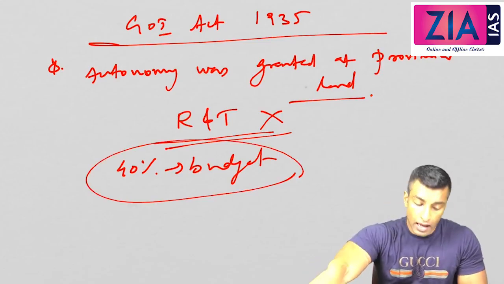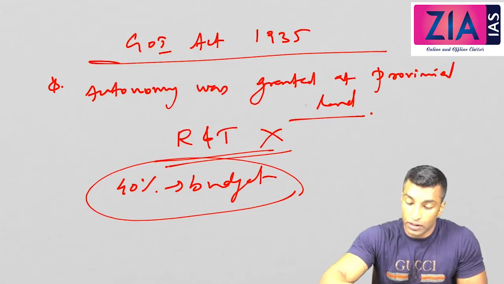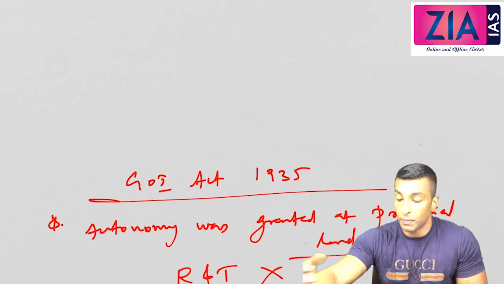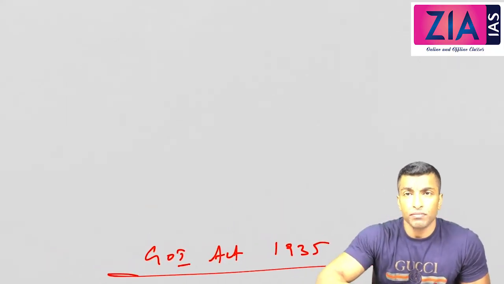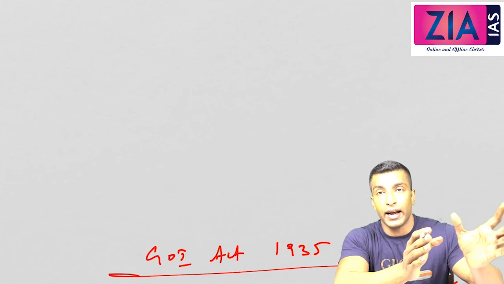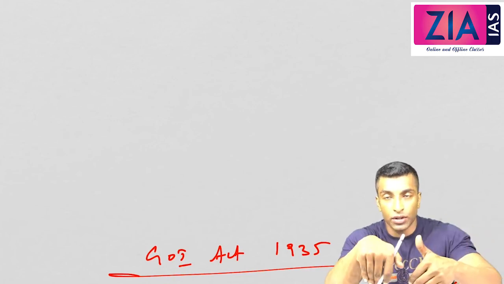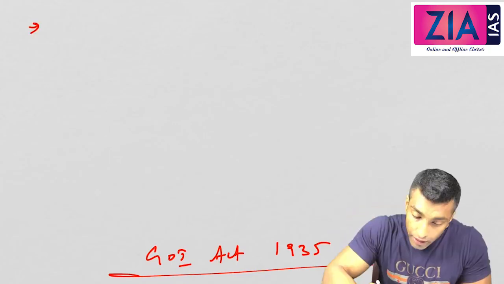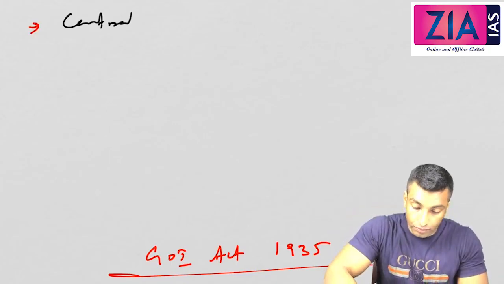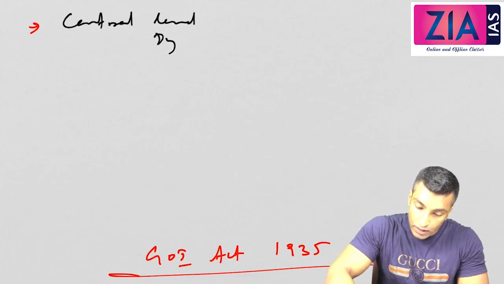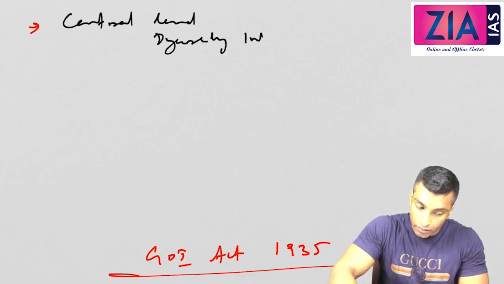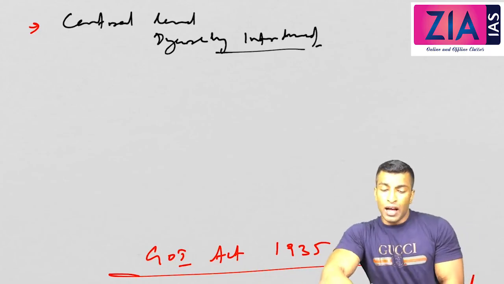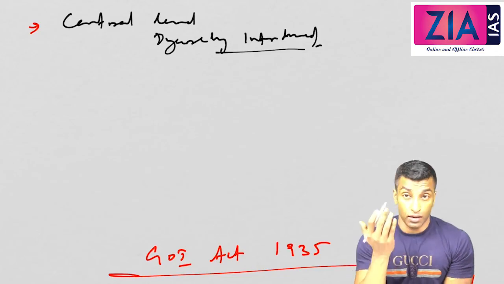So more power is actually given to the elected representatives, and that's why I told you this is by far the biggest devolution of power. So the first point, autonomy was granted at the provincial level. Secondly, the diarchy which was introduced in 1919 at the provincial level was abolished, and diarchy will be introduced at the central level. So the second point, at the central level, diarchy introduced. I've already discussed what diarchy is.